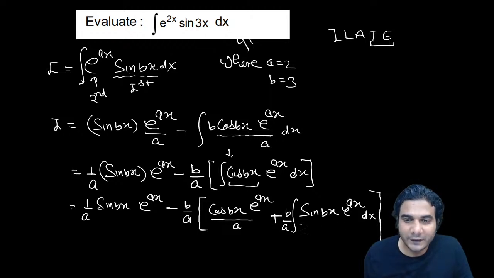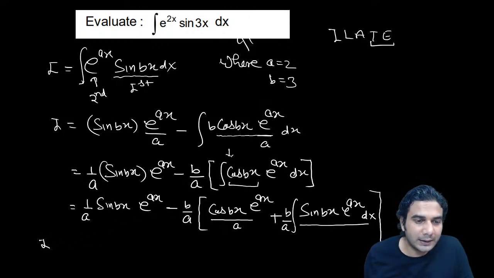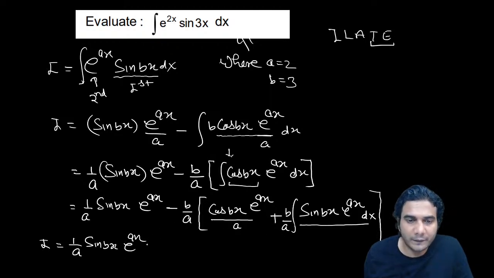Now you can see this function is the same as the original question. This is nothing but the I, right? So I'll write it as I and I'll get this relation. I is equal to 1 upon a sine bx e raised to ax. Multiply this b by a inside. Now we have got the integration, so minus b upon a square, cos bx e raised to ax, and minus b square upon a square into I.